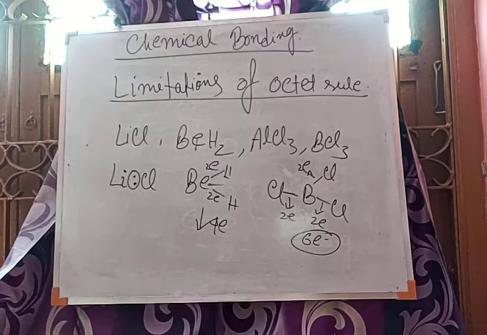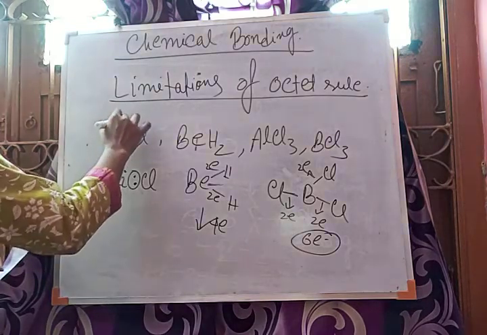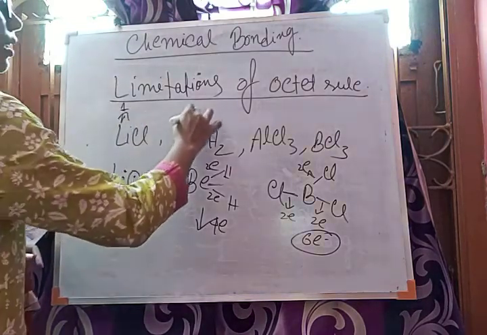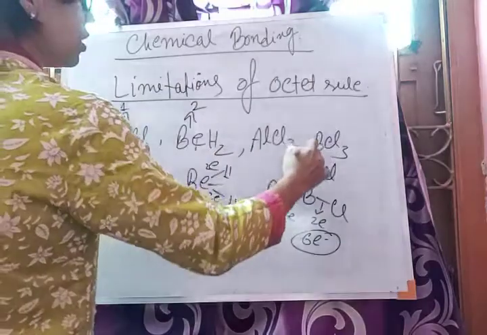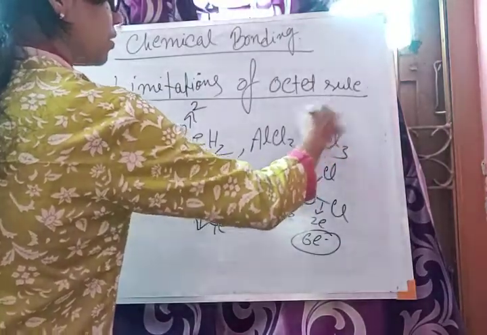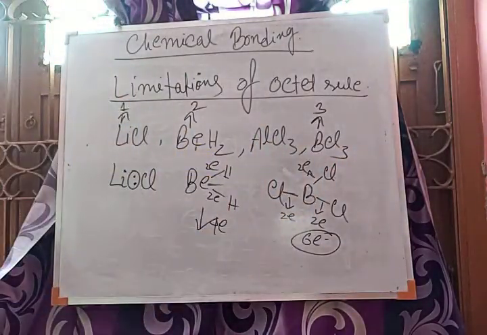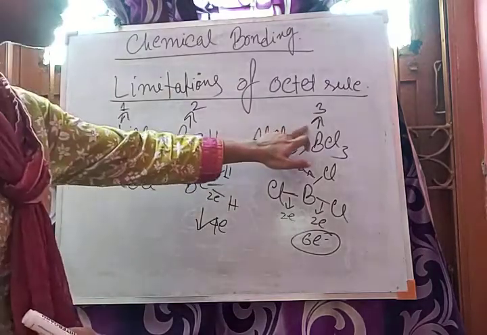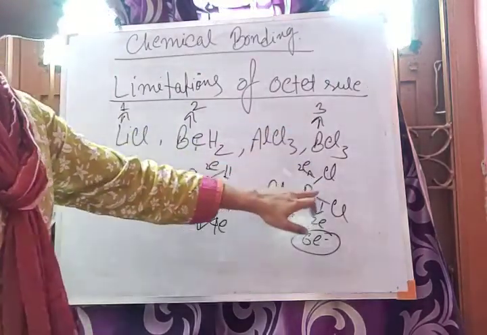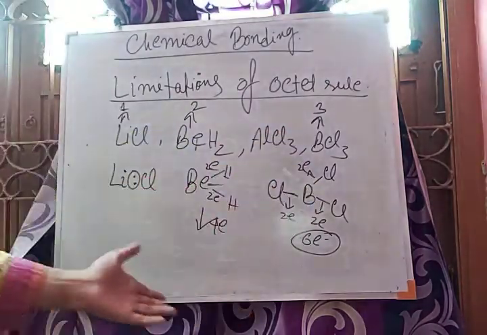Lithium, beryllium and boron have 1, 2 and 3 valence electrons only. As boron has 3 valence electrons, it can combine with only 3 chlorine atoms.